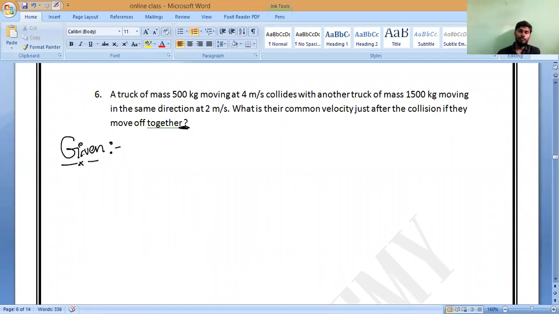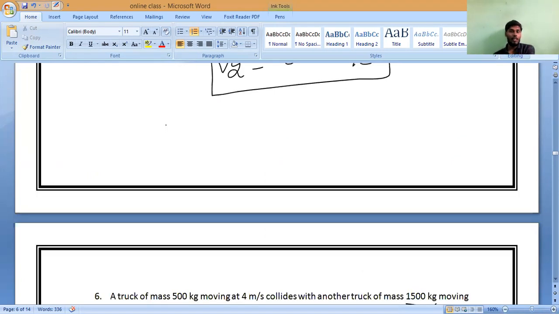A truck of mass 500 kilogram moving at 4 meter per second collides with another truck of mass 1500 kg moving in the same direction at 2 meter per second. What is their common velocity just after the collision if they move off together? Again, same as this question. Move off together, correct?